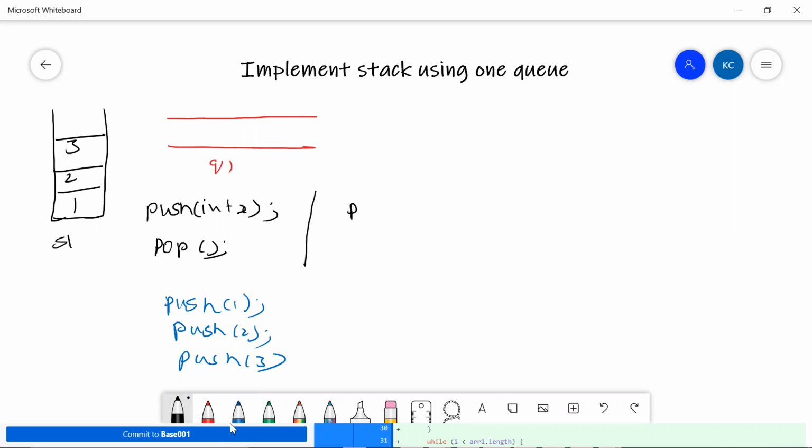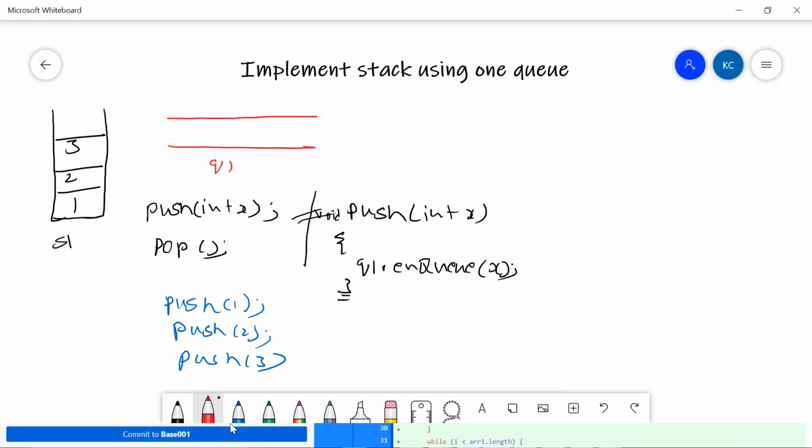Push of int x. When I say push of int x, I can say this is a void method, so it's not returning anything. So what I can say is, I can straight away say q1.enqueue of x. So we have done with the implementation of the push method. What is our push method saying? Our push method is enqueuing the same element into this queue, right?